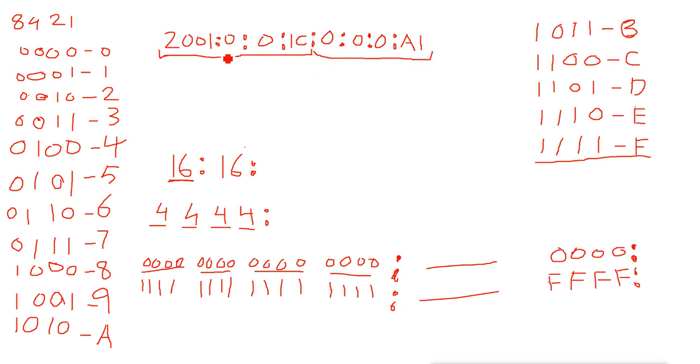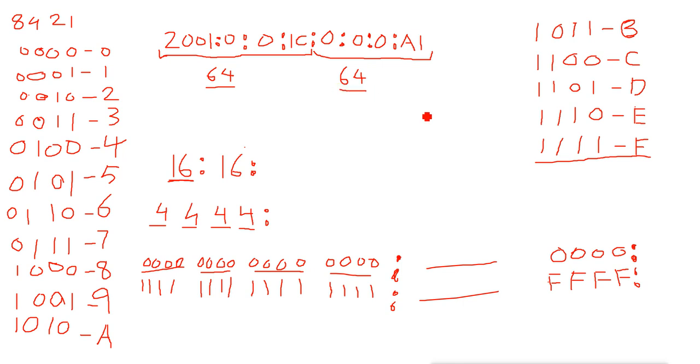This first 64 bits always remains for the network. Remember, in IPv6 there is a network part and a host part. The network part defines the network, and the host part is used to assign numbers to the host machines. All types of IPv6 addresses are divided into these two parts. So the first 64 bits remain for the network, and the other 64 bits remain for the host, the host identifier.